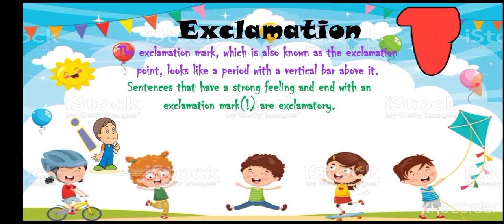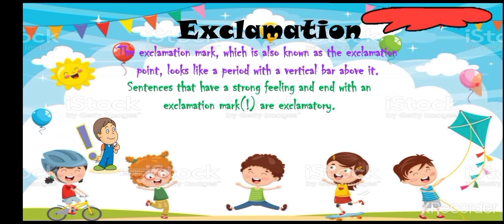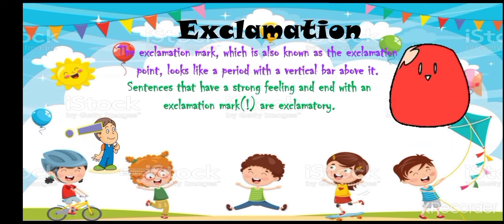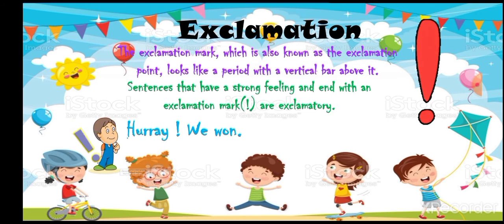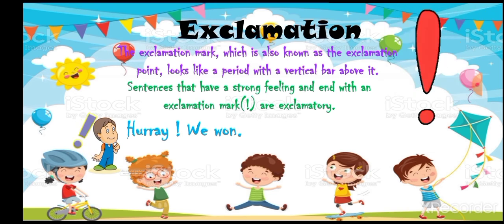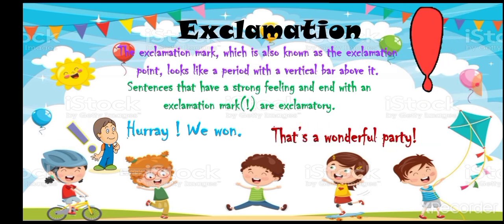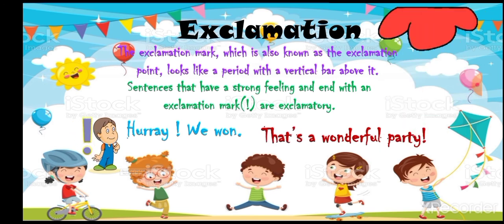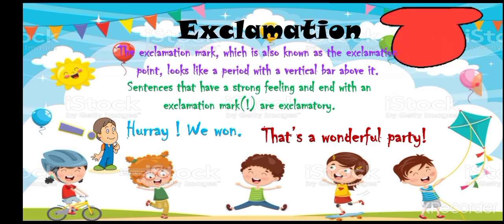Sentences that have a strong feeling and end with an exclamation mark are exclamatory. Whenever we use a sentence of any strong feeling or emotion, at the end we use an exclamation mark, and that sentence is called an exclamatory sentence. For example, hooray, we won. Hooray is an exclamation word, and after that we use an exclamation mark. Another: that's a wonderful party. Here we add a strong feeling, so at the end we use an exclamation mark.